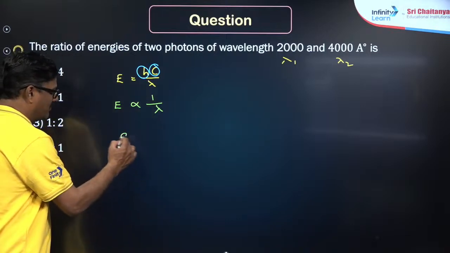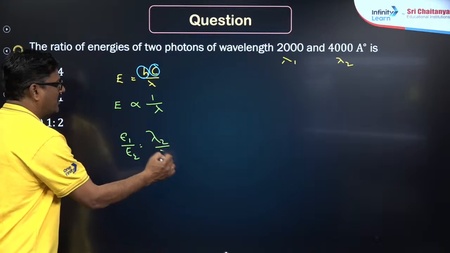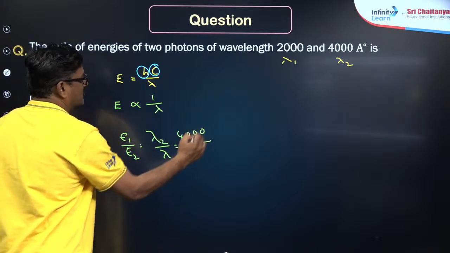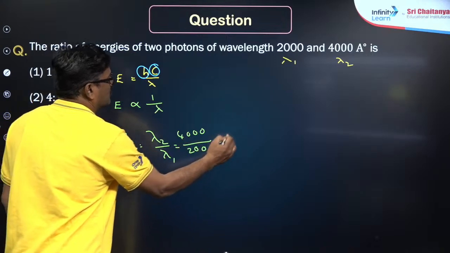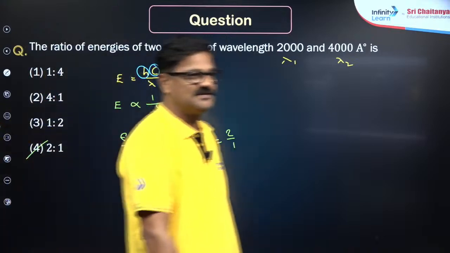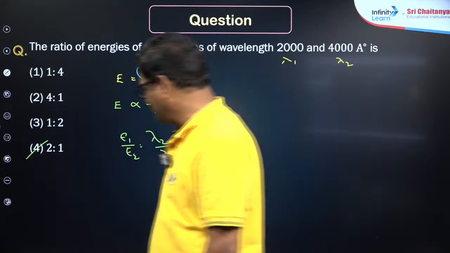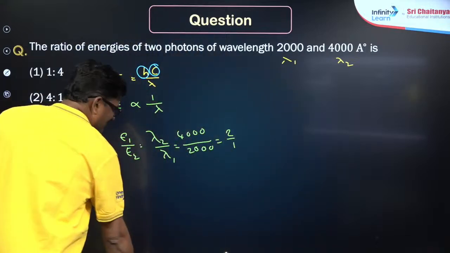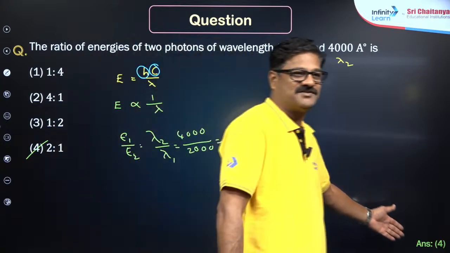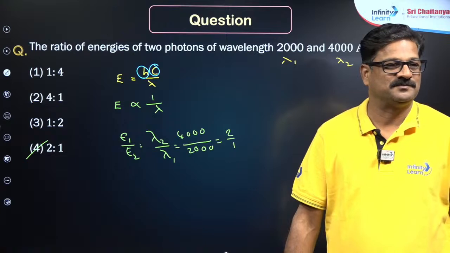So, E1 by E2 is in the ratio of lambda 2 by lambda 1, which is 4000 by 2000, which is 2 by 1, that is 2 is to 1. Your answer is correct. Maunika, perfect. Inversely related. Clear? So, your answer matches. Very good. Nice.